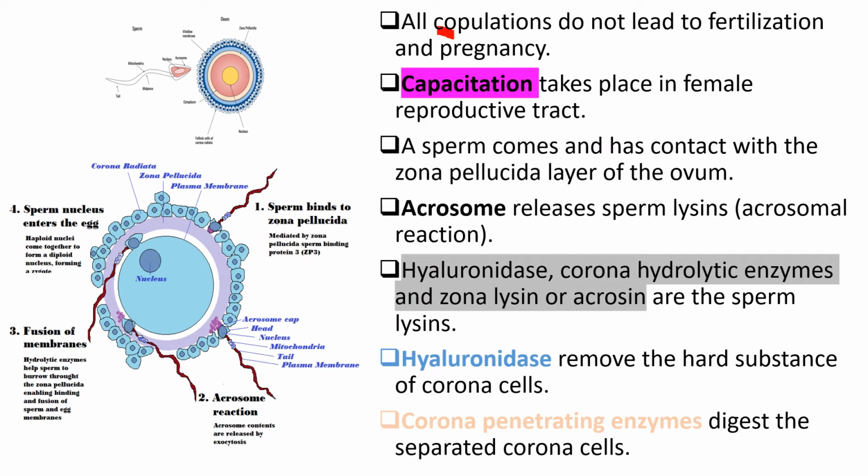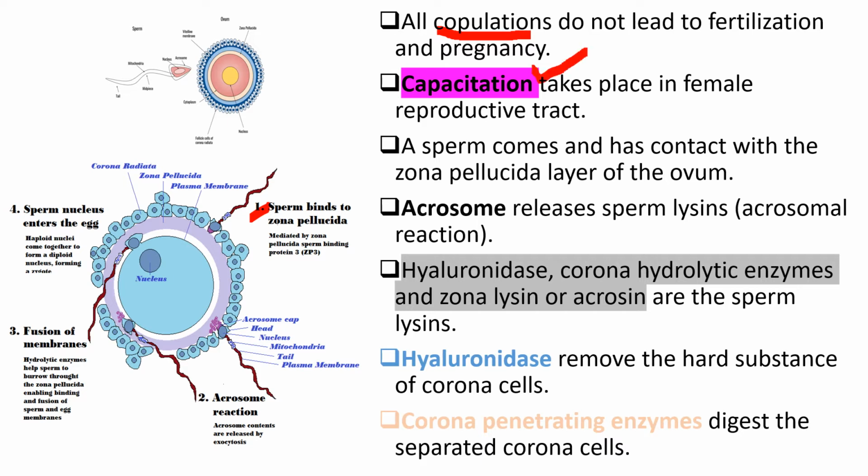All copulations do not lead to fertilization and pregnancy because of this reason. If both the gametes are unable to reach the ampullary-isthmic region at a time, the scope for fertilization is almost nil. Then capacitation takes place in the female reproductive tract. It is a very important word.